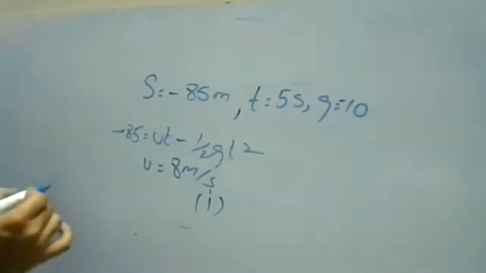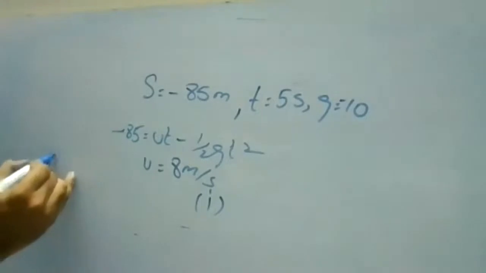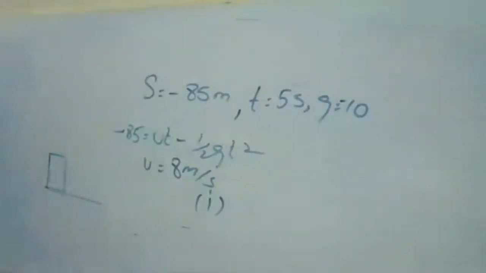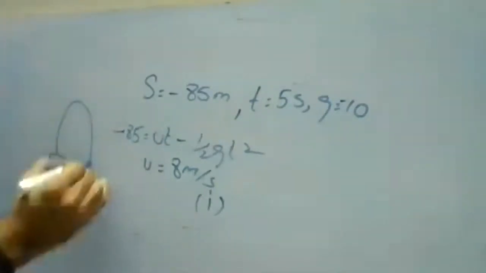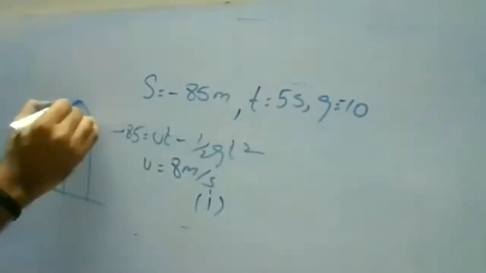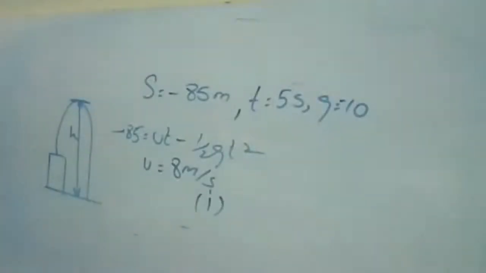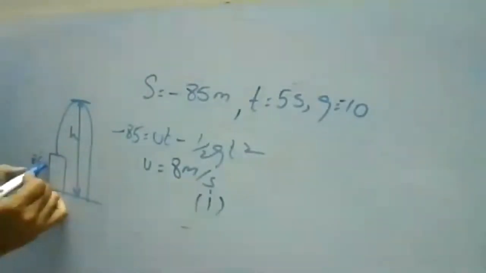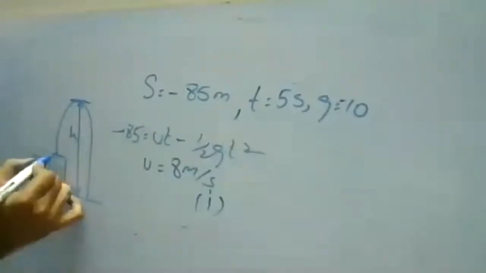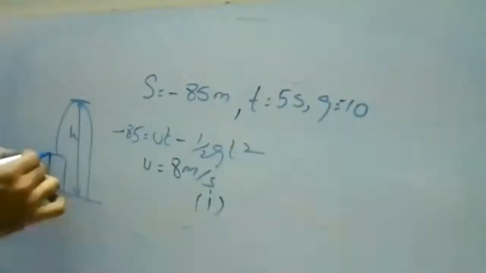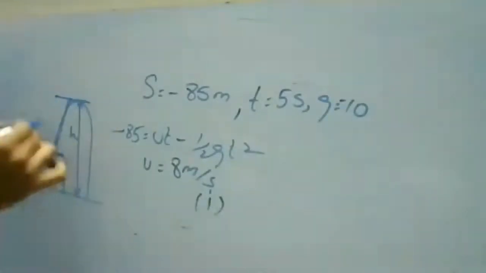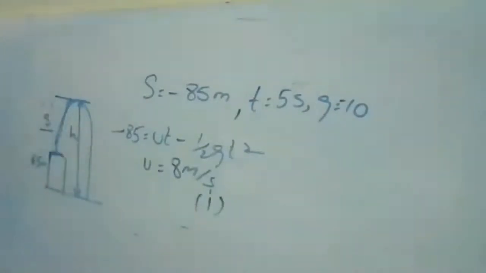The picture was the height of a tower, and from this we are throwing the object upward. We need to find the height up to which it moved upward. They have given the 85 meters height of the tower, but we need to find this small portion. When you add these two, this is your answer.